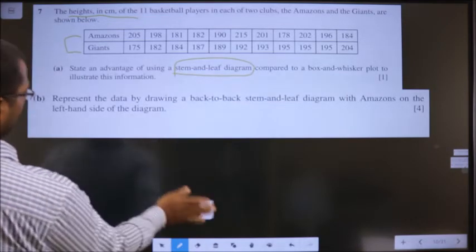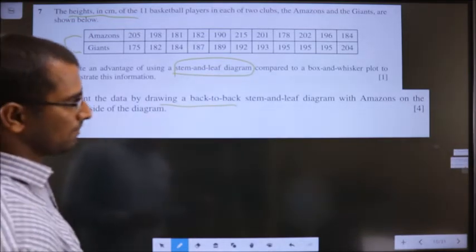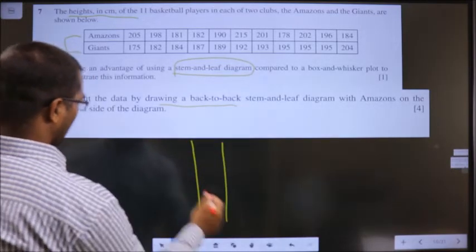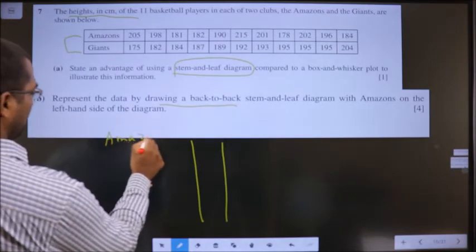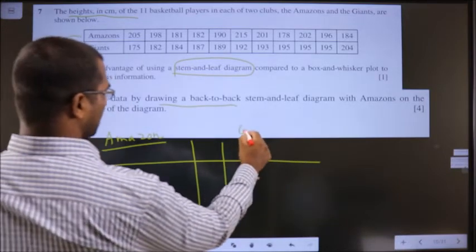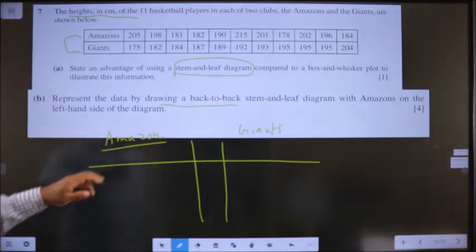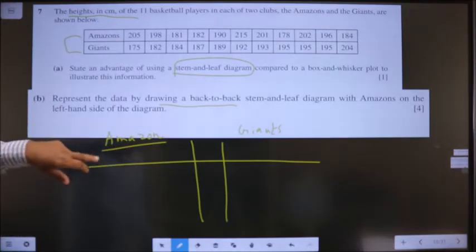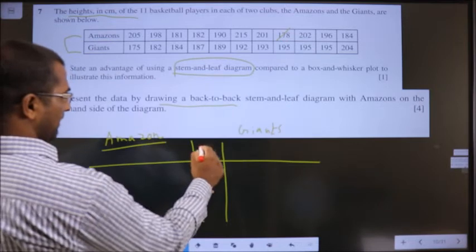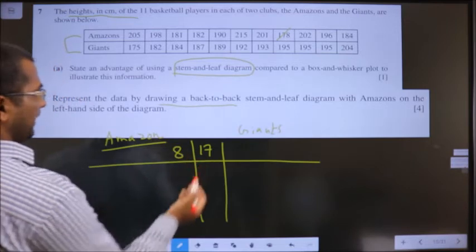Represent the data by drawing a back-to-back stem and leaf diagram with Amazons on the left hand side of the diagram. That means I should draw Amazon over here on the left side, and automatically on the right side Giants. Clear? Now, what is the minimum value Amazon is starting with? Here 178. So I take 17 as my stem and 8 to be the leaf.